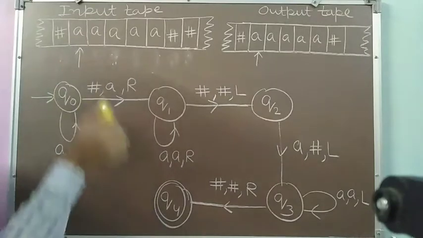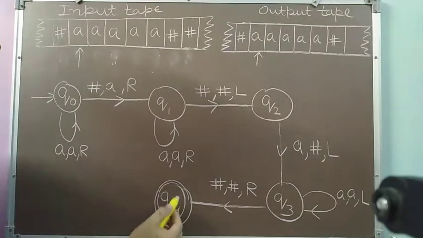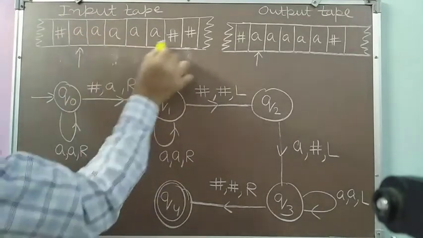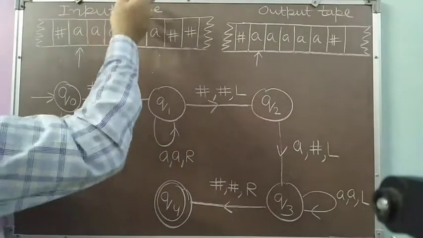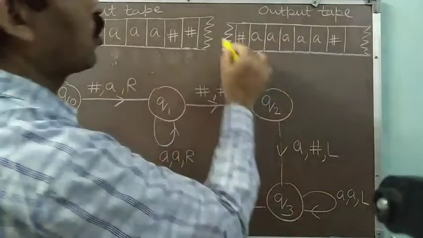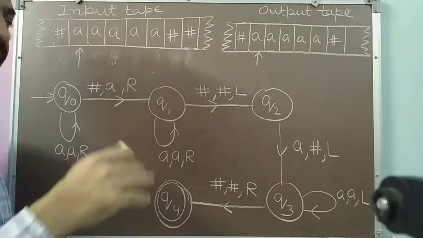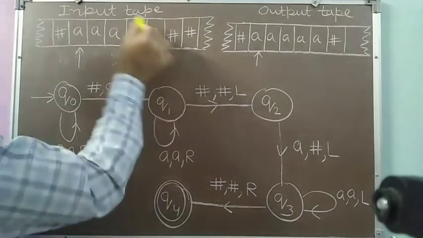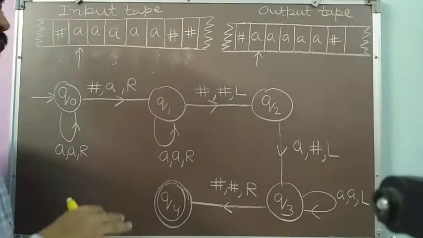Okay, so in Q4 state, I am reading the symbol A, but because I have not written any transition from Q4 on any symbol, my machine will halt here, and my Turing machine will halt, and this will be the output. So my read write head will be here, and this will be the output. So the input configuration of the tape I have converted into the required output configuration of the tape. In this you can see that I have not accepted or rejected any word. I have simply converted one configuration of the tape to the other configuration of the tape.